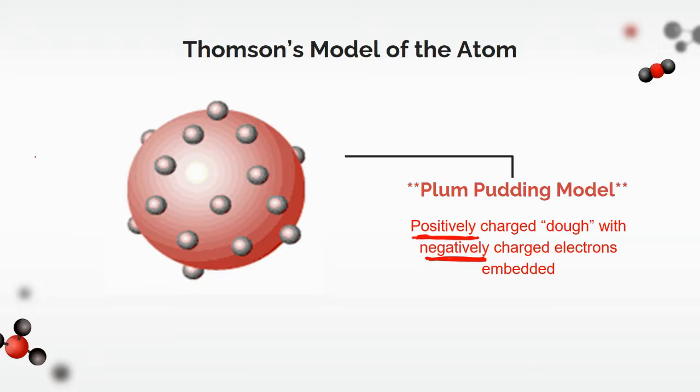Now, overall, this became known as the plum pudding model. And so anytime you hear the plum pudding model, this is the exact version of the atom that it's referring to.